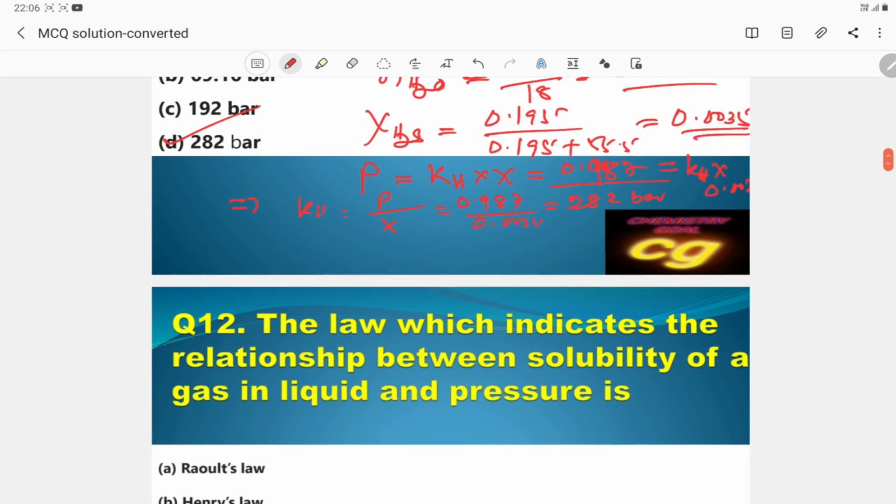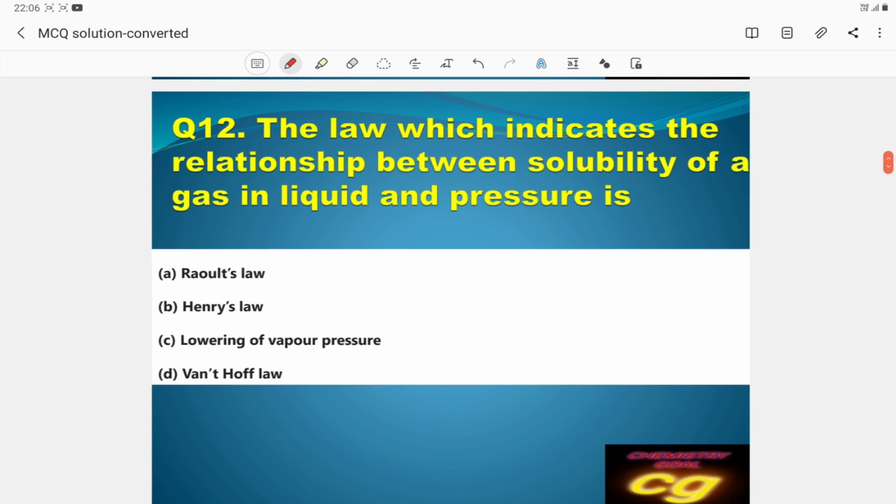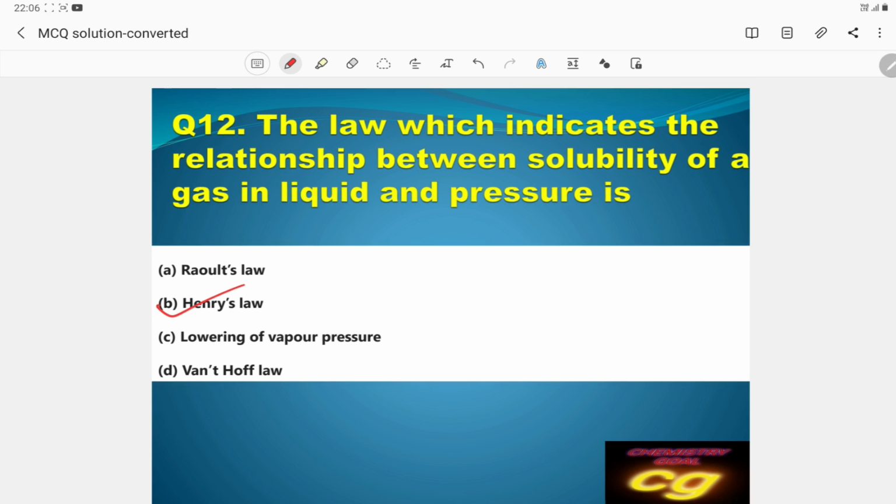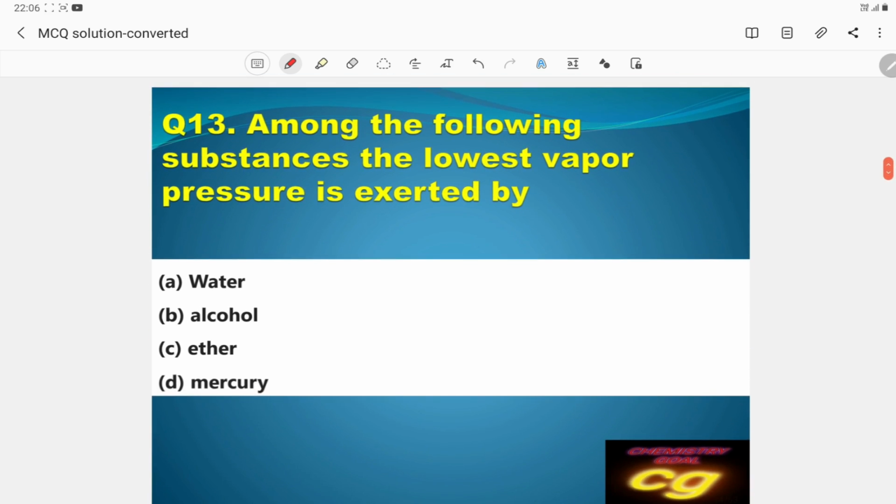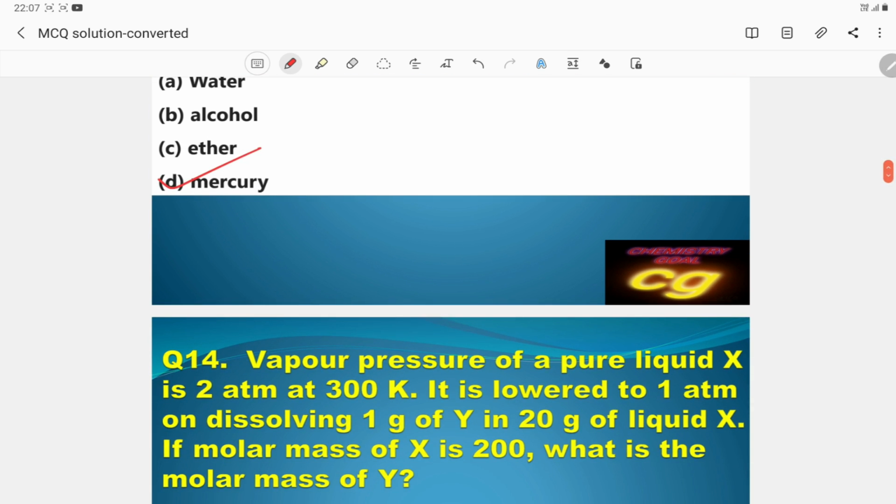Then question number 12. The law which indicates the relationship between solubility of a gas in liquid and pressure is Raoult's law, Henry law, lowering of vapor pressure, or Van 't Hoff law. Correct answer is Henry law. Question number 13, among the following substances the lowest vapor pressure is exerted by water, alcohol, ether or mercury. Mercury has very strong interatomic attraction, so the lowest vapor pressure is mercury. As the interaction is low, vapor pressure is high.